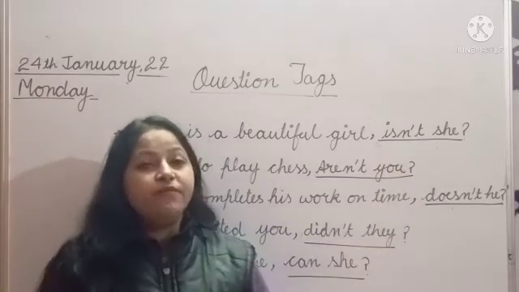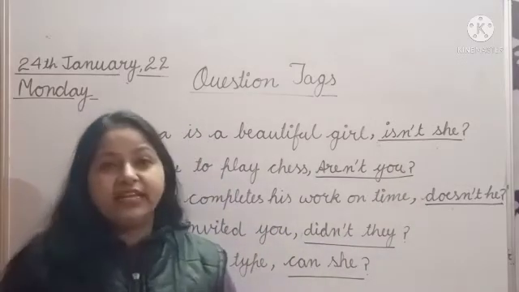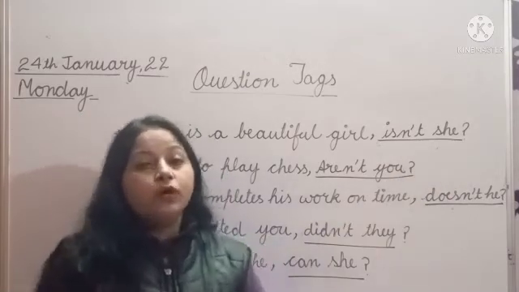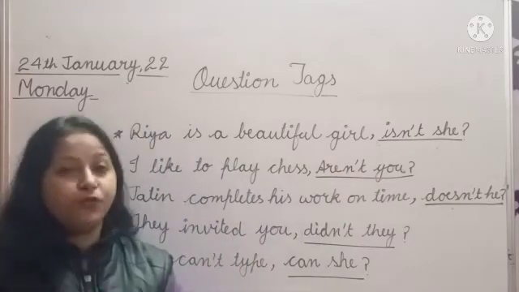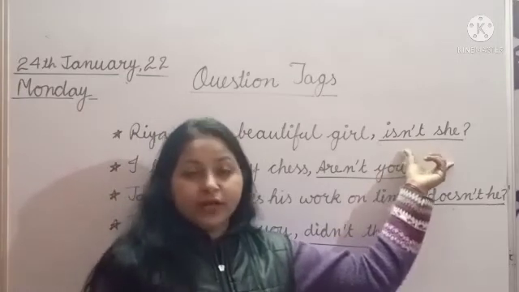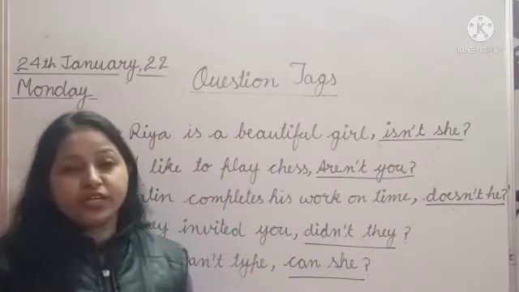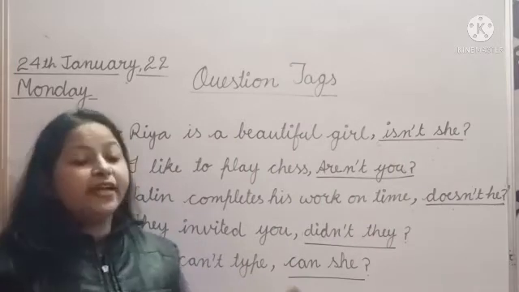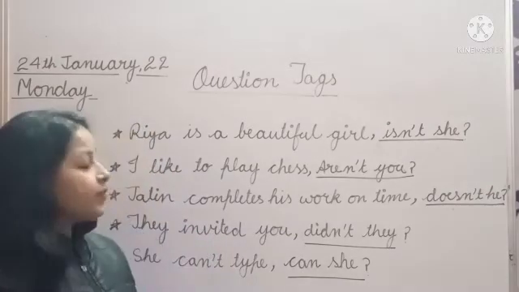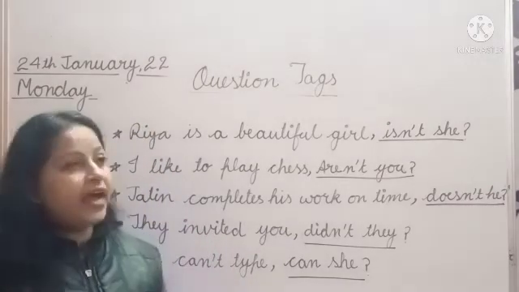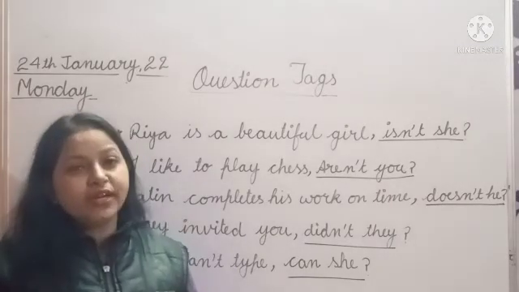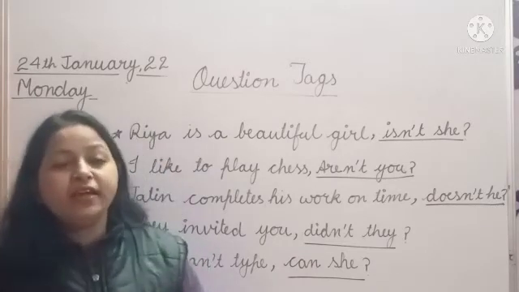When we use the short clause at the end of the sentence, it is called a question tag. So the correct definition: a question tag is a short question or a clause at the end of the statement. We use question tags to ask the listener whether he or she agrees with the statement or not. Here are some examples, and now we will know the rules of question tags, that is, how we use them in conversation as well as in writing.